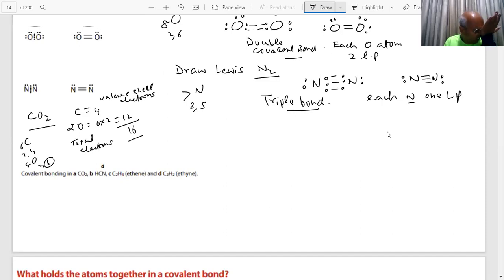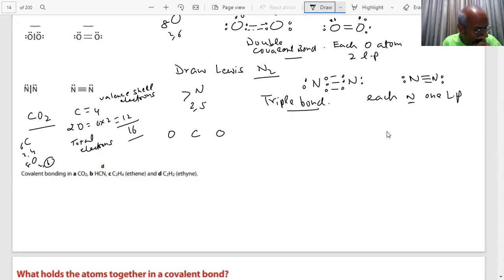16. Okay. So now how will we distribute 16 electrons among these 3 atoms? This is a less electronegative atom, this is the central atom. So what I am doing, students? You have C, you have O, you have O. CO2. 16 electrons to be distributed among 3 atoms so that each gets 8 electrons. Now how will I do it?